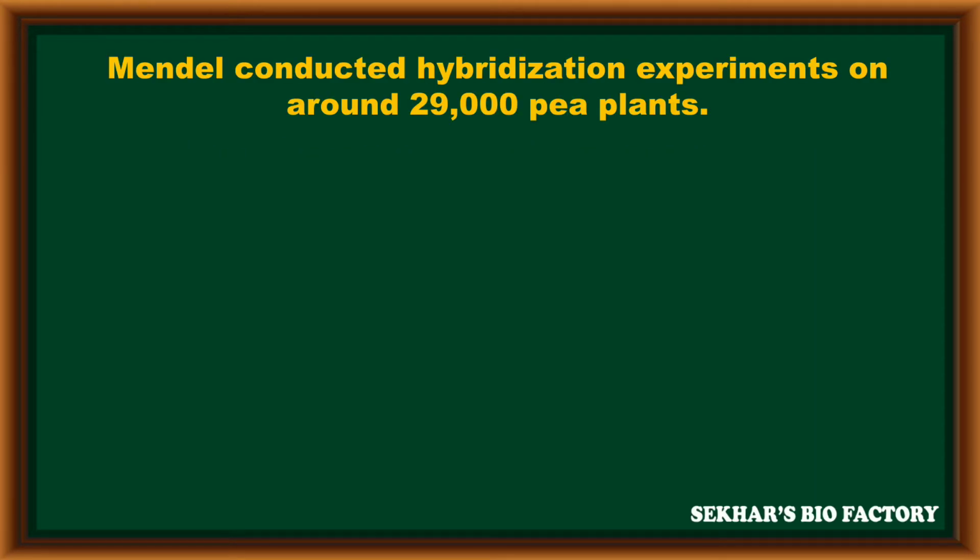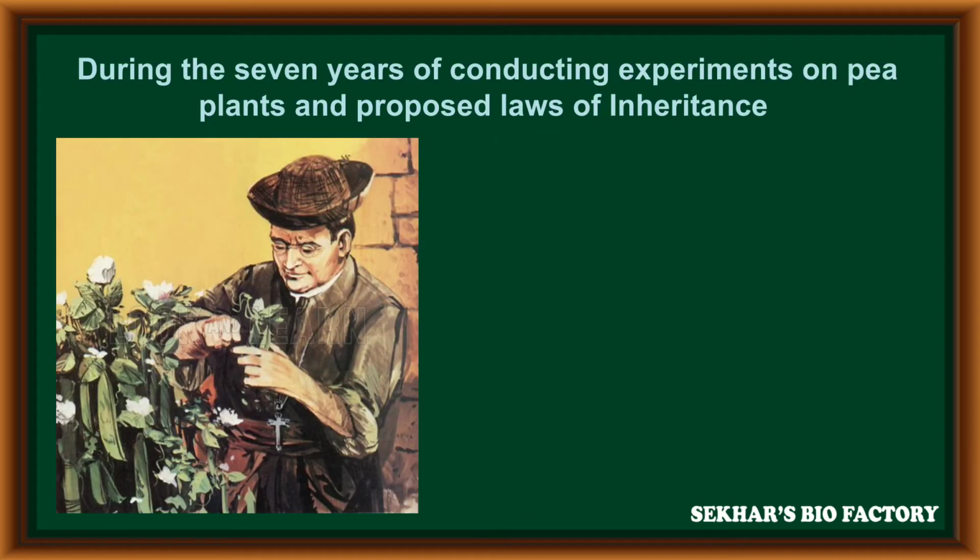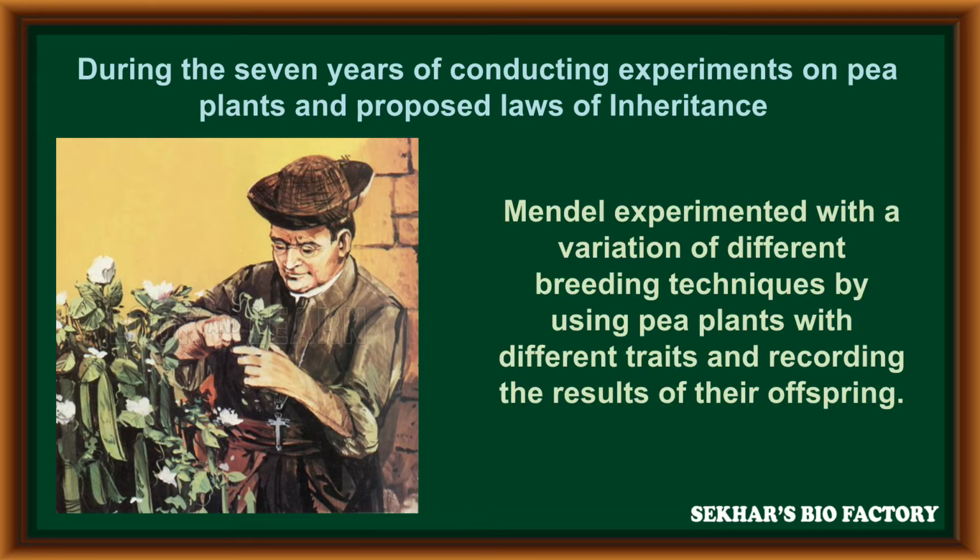Mendel conducted hybridization experiments on around 29,000 pea plants in a place called the Augustinian Monastery, where Gregor Mendel lived and conducted his experiments. During 7 years of experiments on pea plants, he proposed his laws of inheritance. Mendel experimented with a variety of different breeding techniques, using pea plants with different traits and recording the results of their offspring.